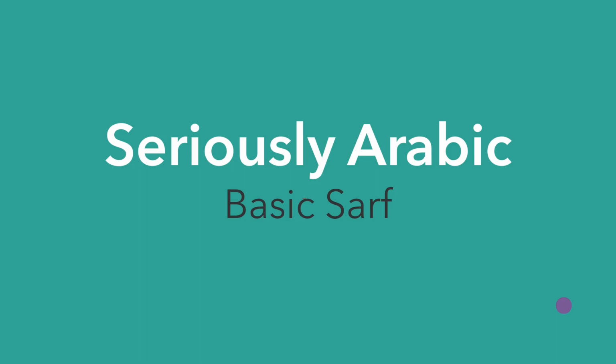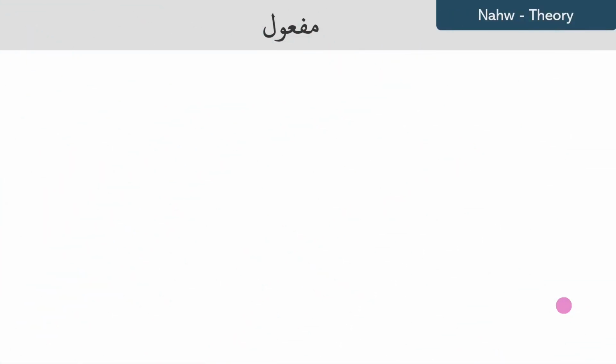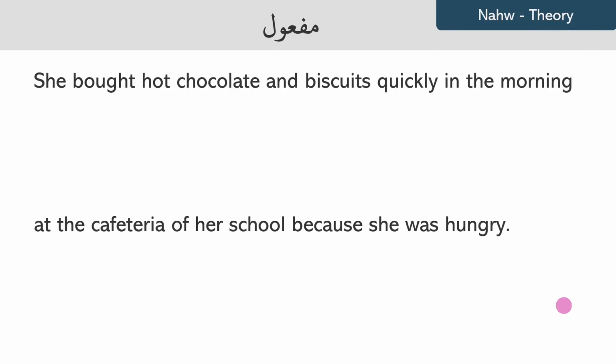Let's do a flash recap. There are three forms of status, and that is Rafa, Nasab and Jar. Rafa is the doer of the fi'l, Jar is your mudaf ilayhi and the majroor, and Nasab is the ism of the huruf mushabbahatu bil fi'l and the details about the fi'l. Another name for details is maf'ul. And the maf'ul can be of different types, and let's see this with an example.